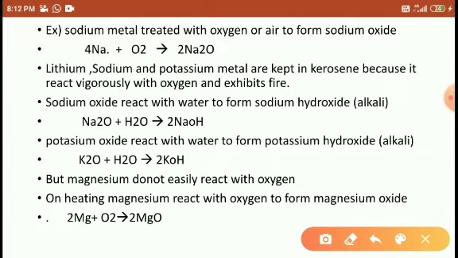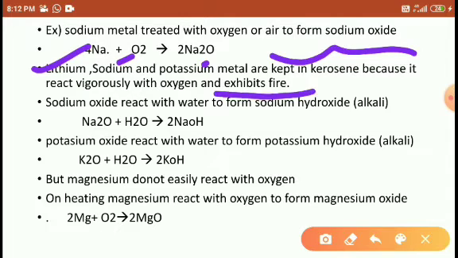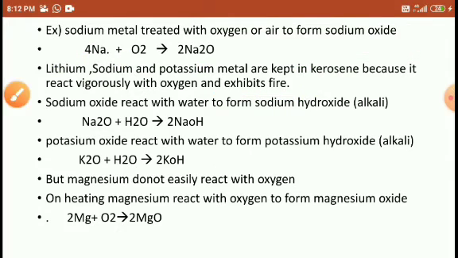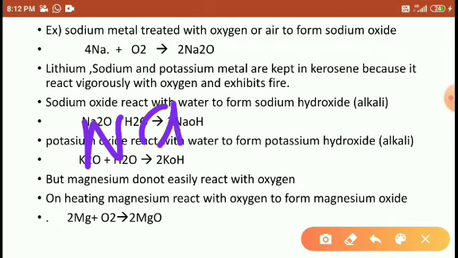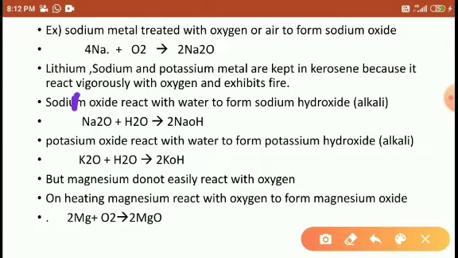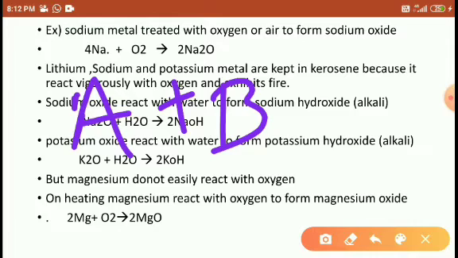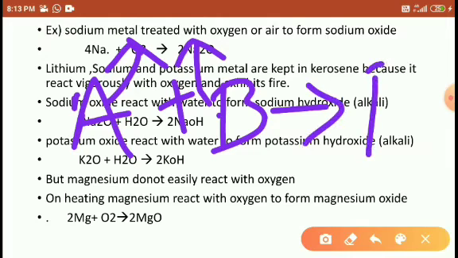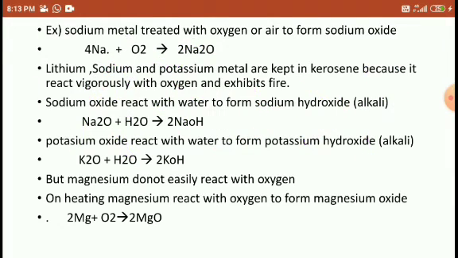Here the lithium, sodium and potassium metals are kept in kerosene. Why? Because they react vigorously with oxygen and catch fire. These are more reactive toward oxygen. Why does fire occur? I will tell you the reason. When any chemical species, for example A, reacts with B, both chemical species must release energy. When they release energy, they give the new product, right?